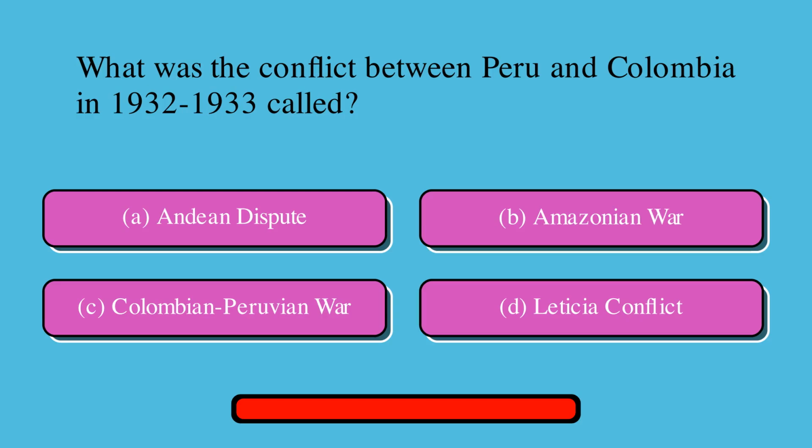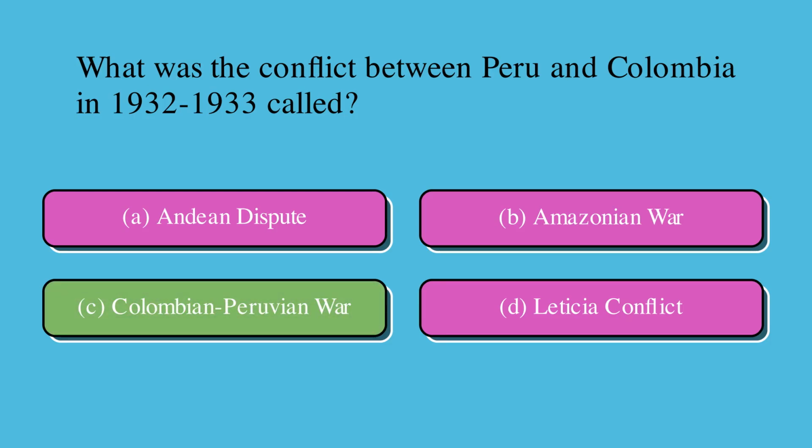What was the conflict between Peru and Colombia in 1932 and 1933 called? Is it A. Andean Dispute, or B. Amazonian War, or C. Colombian-Peruvian War, or D. Leticia Conflict? Correct answer is C. Colombian-Peruvian War.